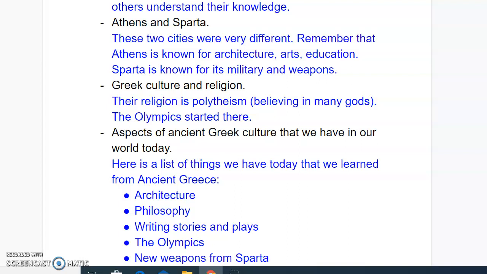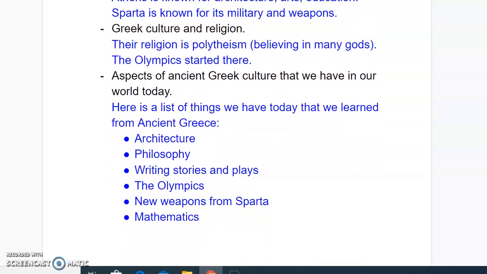Then you need to know that Sparta, remember the video we watched where it goes, "This is Sparta," and he kicks them into that hole? They're known for military and weapons. Okay, remember that they check every baby when they're born, every baby boy, to see if the baby is healthy. And if the baby isn't healthy, they just let the baby die. Everything is about military. 7 years old, you're off to go into military training.